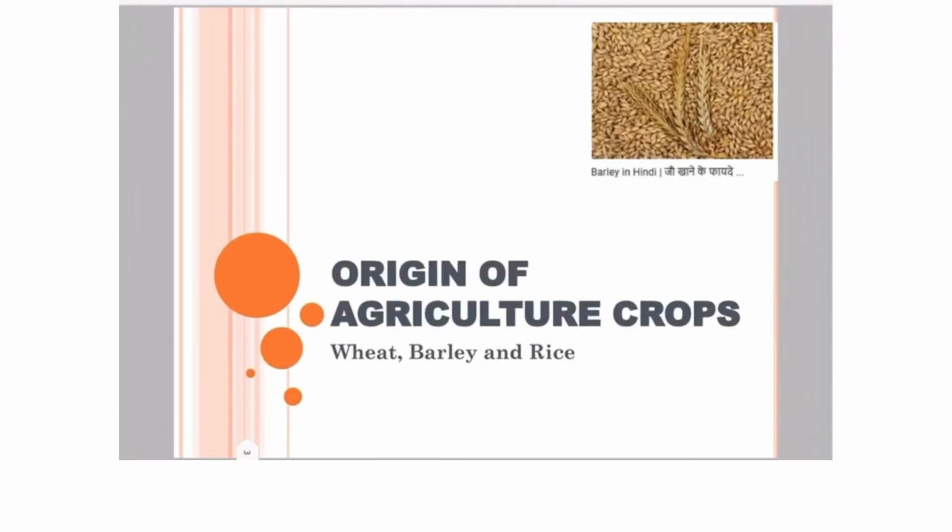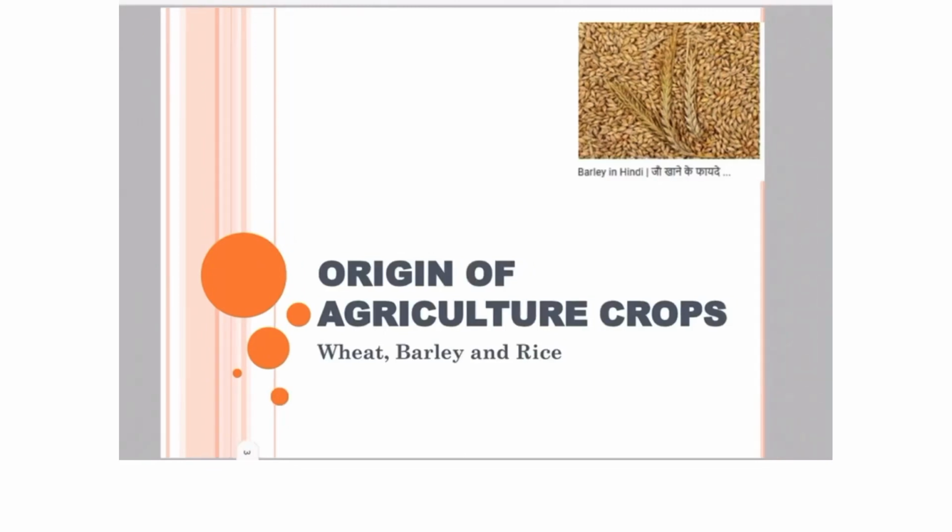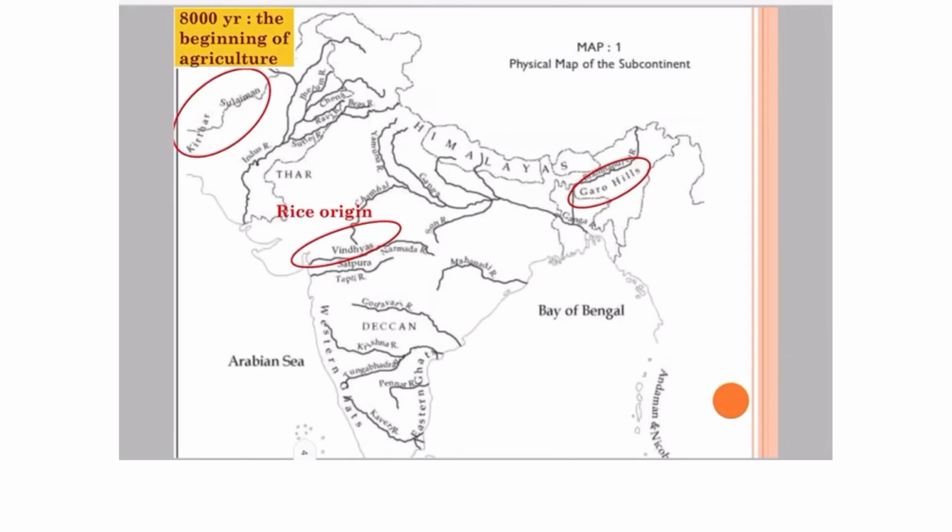Now we will discuss the origin of agricultural crops, that is, how agriculture began in the world, like wheat, barley, that is also called jau in Hindi, and rice. As you can see in the figure, if you locate the Suleiman and Kirthar hills in the northwest of the subcontinent map, these are the areas where women and men first began to grow crops such as wheat and barley about 8000 years ago. So this is the place where the beginning of agriculture happened.